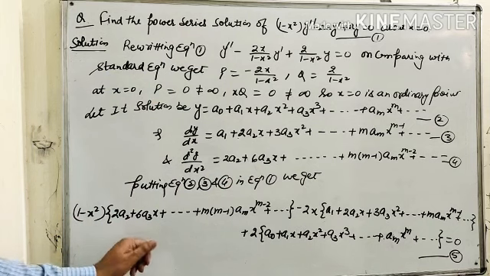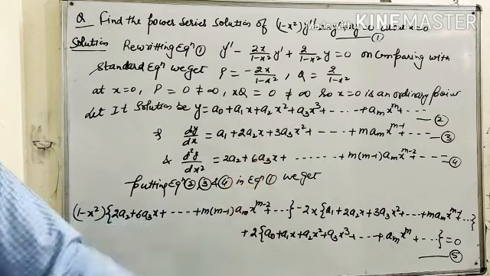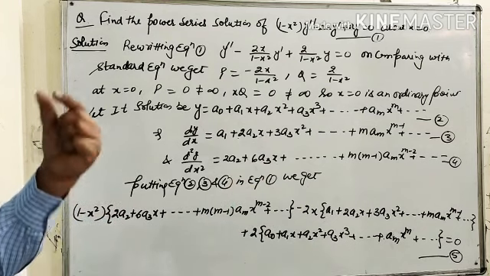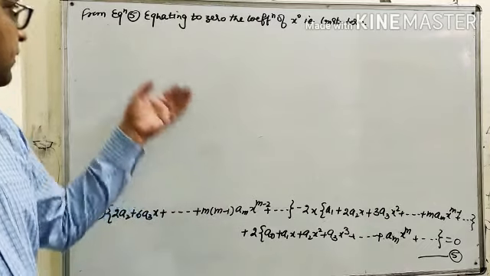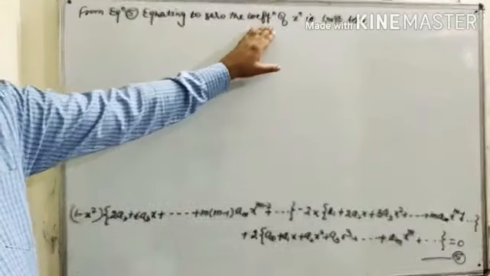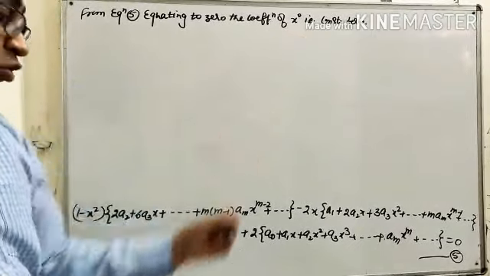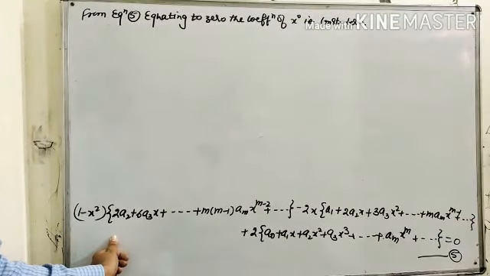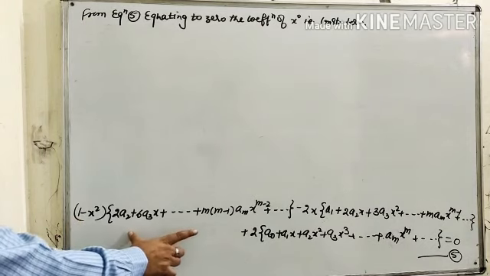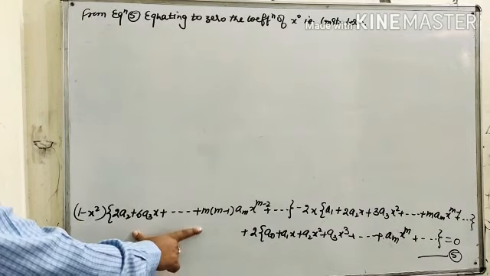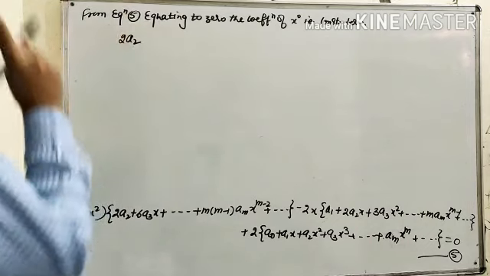Now from this equation we have to identify the values of a2, a3, a4, a5 and so on in terms of a0 and a1. From equation number 5, we first equate to 0 the coefficient of x to the power 0, that is the constant term. What is the coefficient of x⁰? When we multiply by 1, we get 2a2 as the constant term.